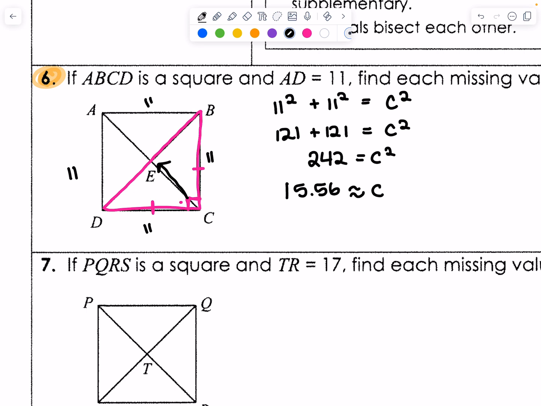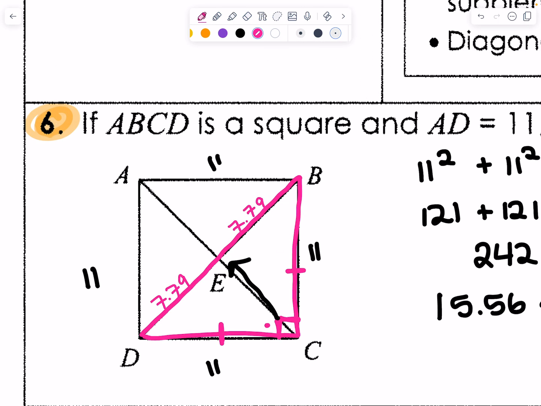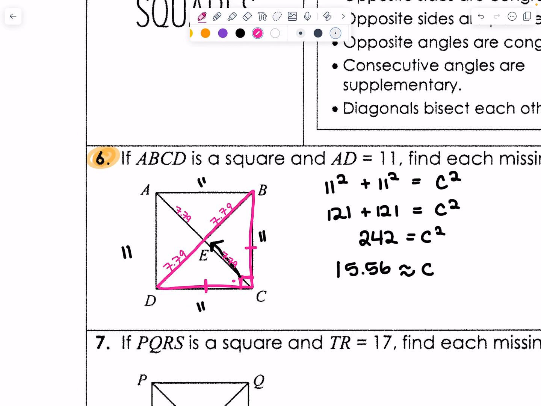Let's cut that in half and use a smaller pen here. DE is going to be 7.79 and EB is also going to be 7.79. Okay? And because diagonals are congruent, right here it says diagonals are congruent, AE is also going to be 7.79 and EC will also be 7.79. Okay?